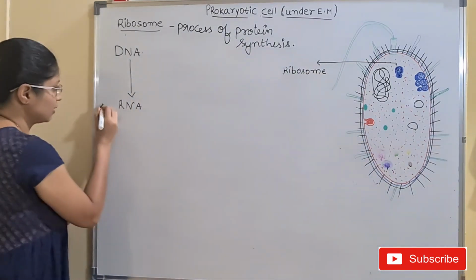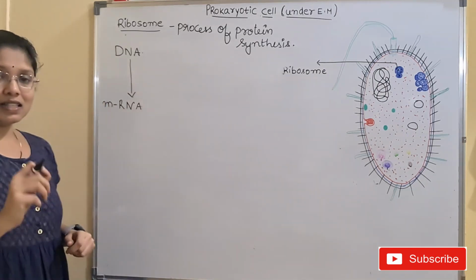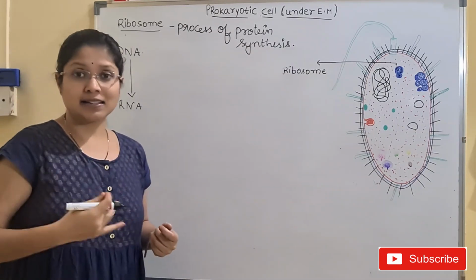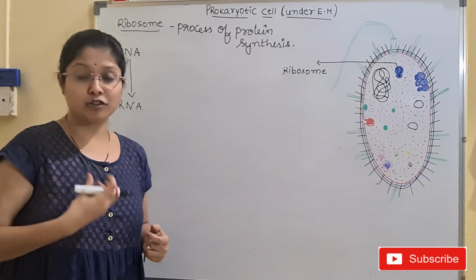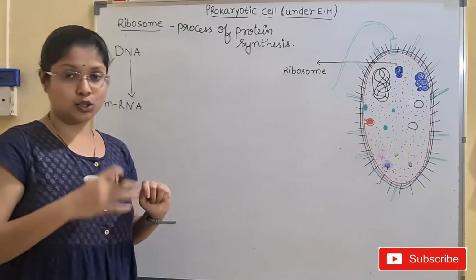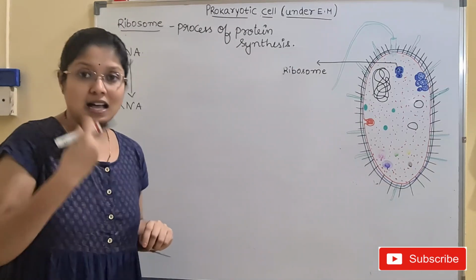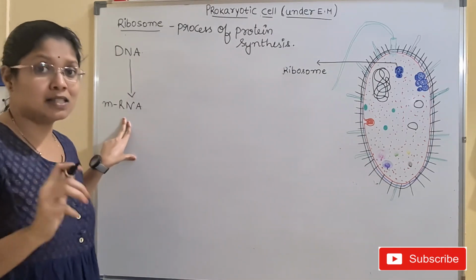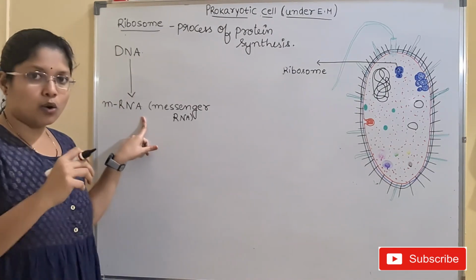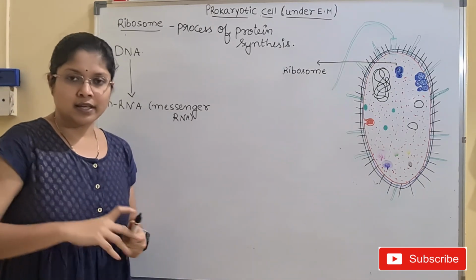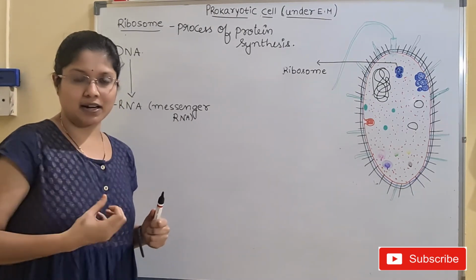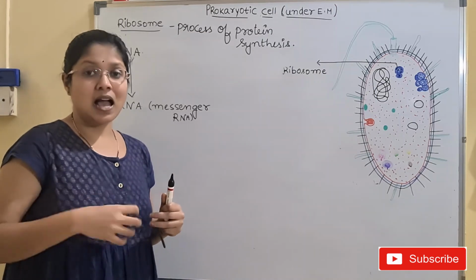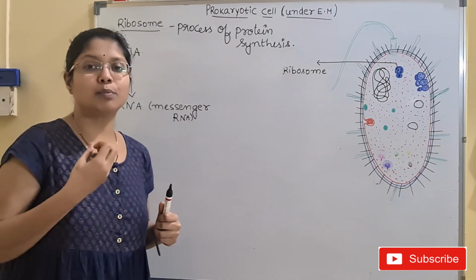What is it known as, children? mRNA. The RNA molecule is also a chemical molecule, a biomolecule, and it is acting like a messenger. It is carrying the information given by the DNA to the ribosome, and hence, as it is acting like a messenger, we call this RNA molecule mRNA, that is messenger RNA. And now what will this mRNA do, children? The ribosome will be quickly reading and decoding this message, and it will be converting that message into the protein.